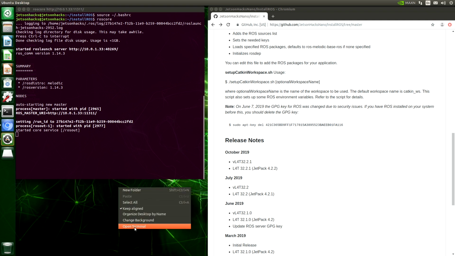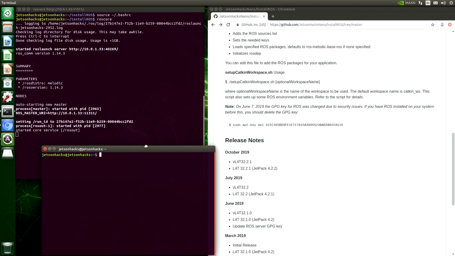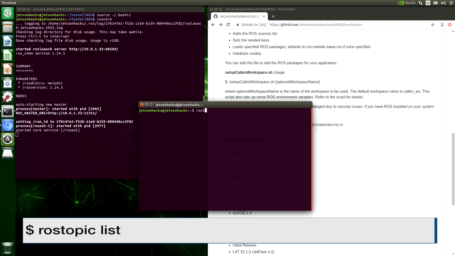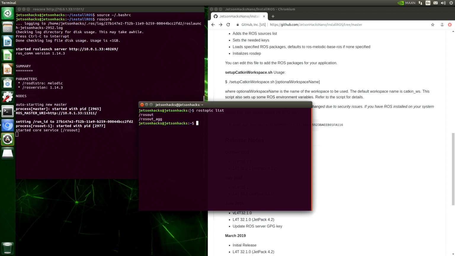Open up a new terminal. And we will list out our ROS topics. And there's our topics, just as we expected. That's the install. I think we are going to need a robot to start playing with this.